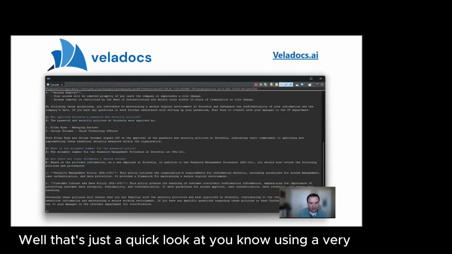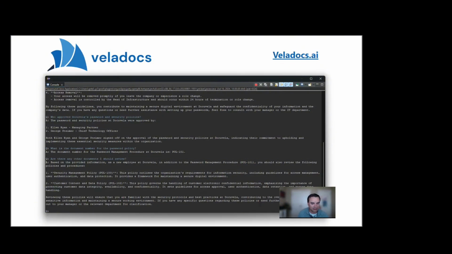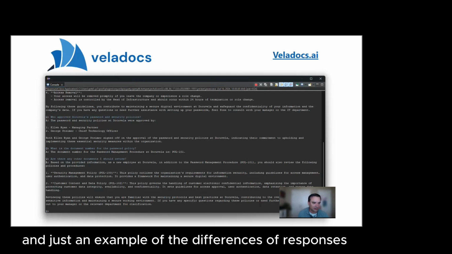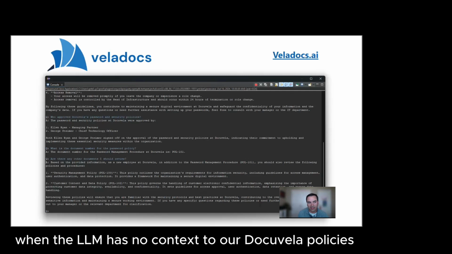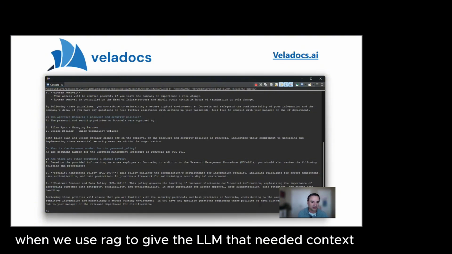Well, that's just a quick look at a very simple chat system that's connected to the OpenAI API, and an example of the differences in responses when the LLM has no context about our Docuvela policies, and how those responses change when we use RAG to give the LLM that needed context.